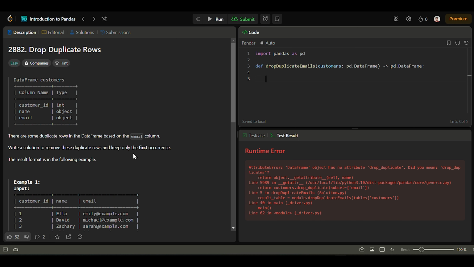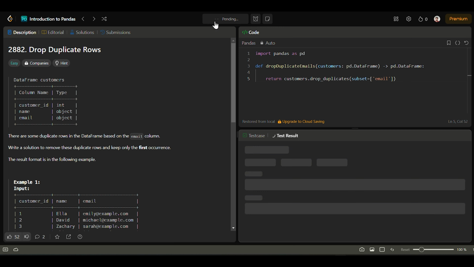So the approach will be to use the drop_duplicates function, and we will pass the email column inside that function within the subset parameter. So let's try to execute the code. Here we need to return the whole data frame and apply the drop_duplicates function, and use the subset parameter and pass our email column to drop duplicate emails inside the email column. So let's try to execute the code.